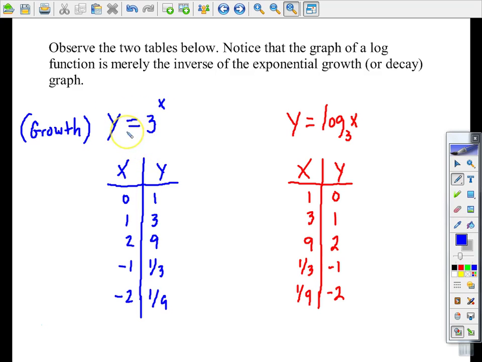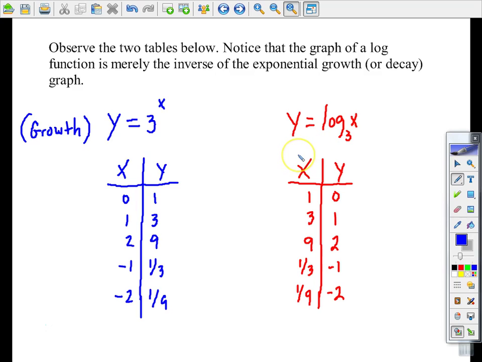So I want you to see, before we actually get into doing this, if I do a table for the exponential growth function, y equals 3 to the x power, and we've done several of these in past homework assignments recently, we know how to get this table. Well, if I just take those ordered pairs and switch them, just like JT said on our previous problem, to get the inverse, that results in the graph of the log function.